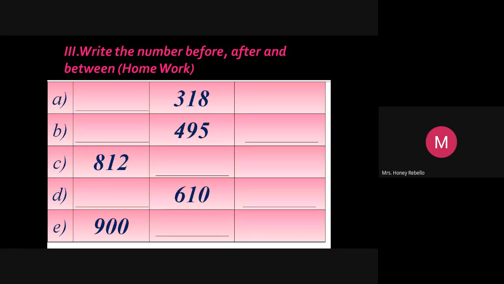Now leave 1 column down. C. First column, 812. Leave 1 square, how you left the previous row. Put a dash on the third column.